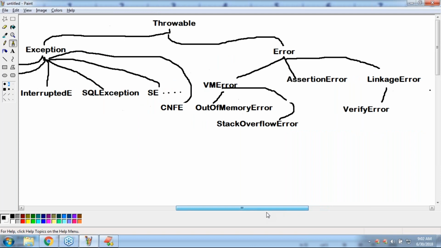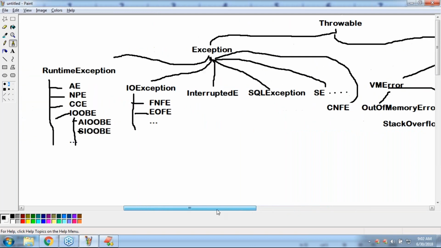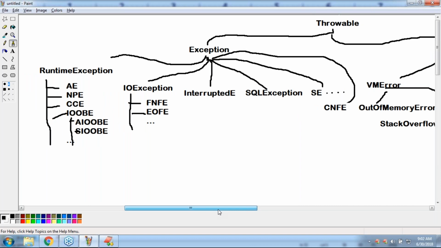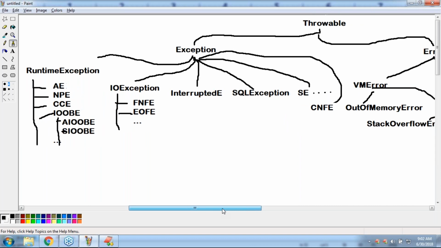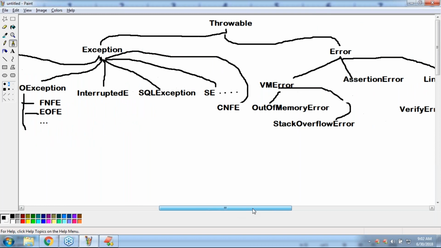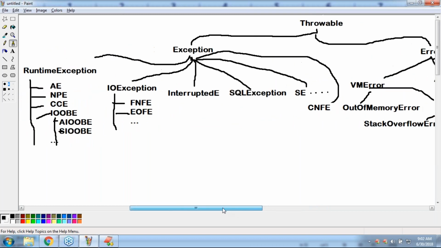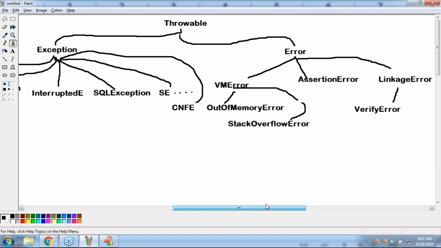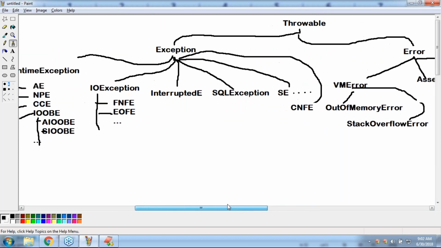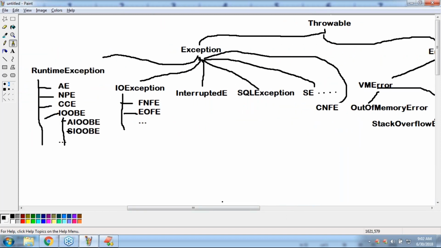Any doubt about this one? Throwable, exception, runtime exception, IO exception, interrupted exception, SQL exception, errors, these are the various things we have. This diagram is very important for you people, right? Now the point is, among these, some are checked exceptions, some are unchecked exceptions.